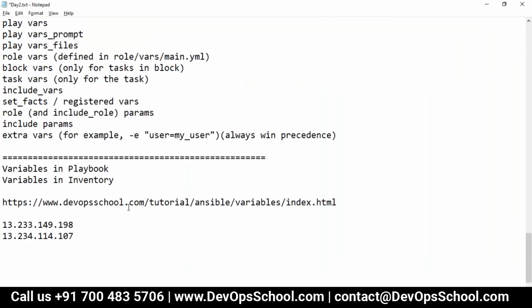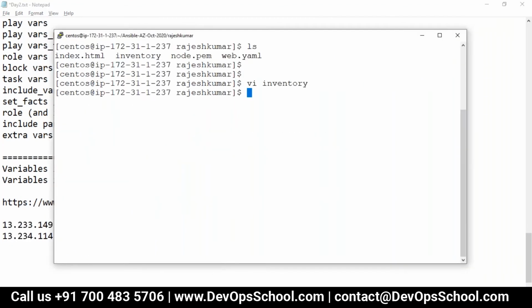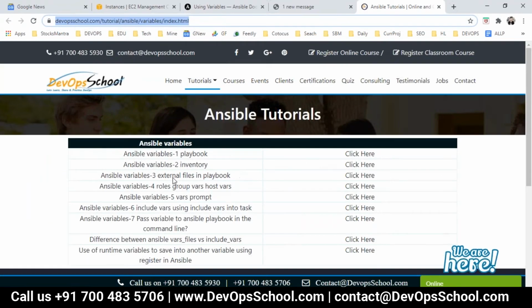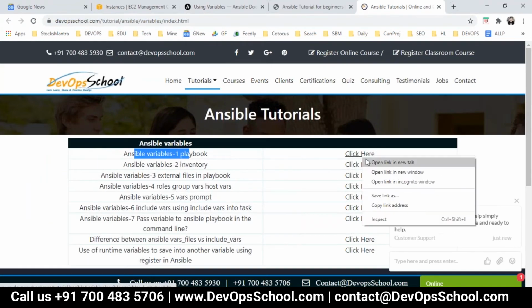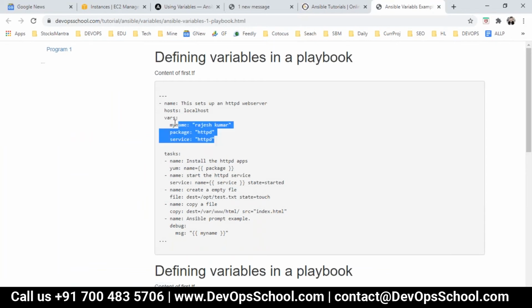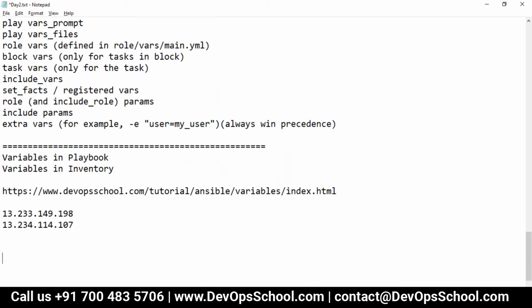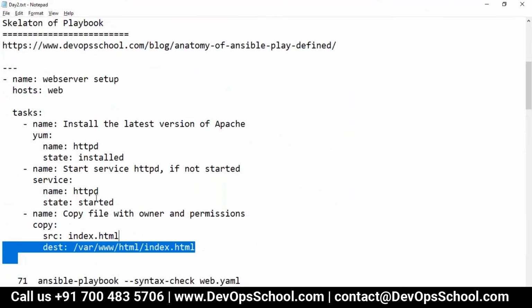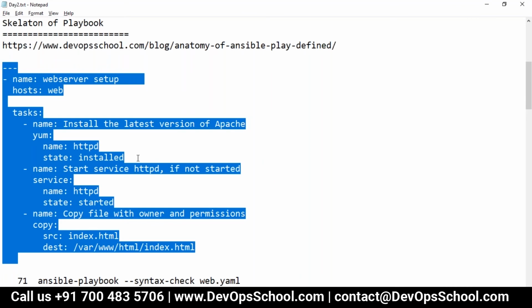This is the inventory. The first kind of variable I'm going to teach you is variables in the playbook itself. There are five kinds of variables you can have. One is variables in the playbook at the vars section. See here, this is the vars section. I'm going to modify the same script which I used earlier.